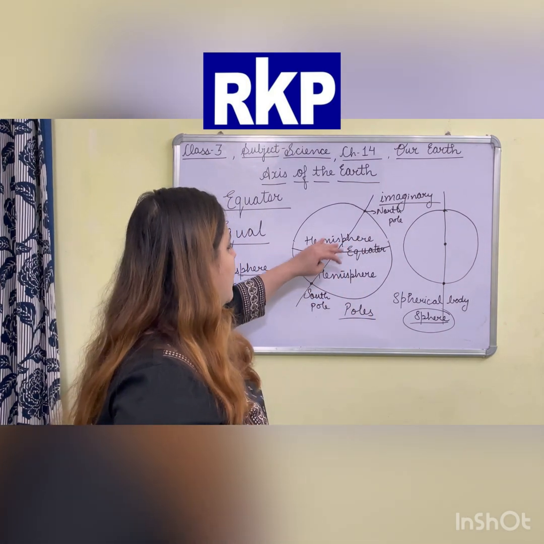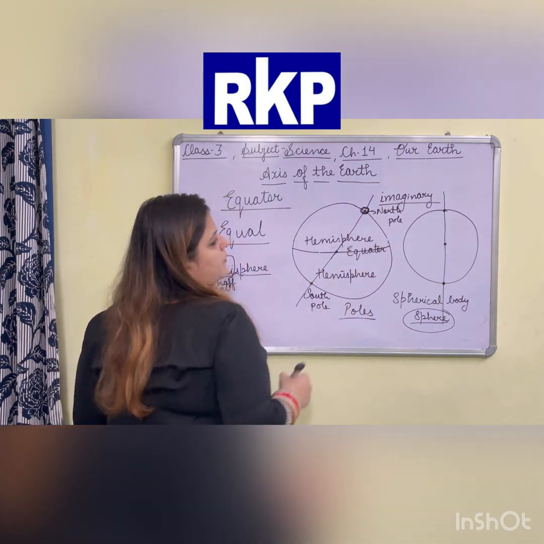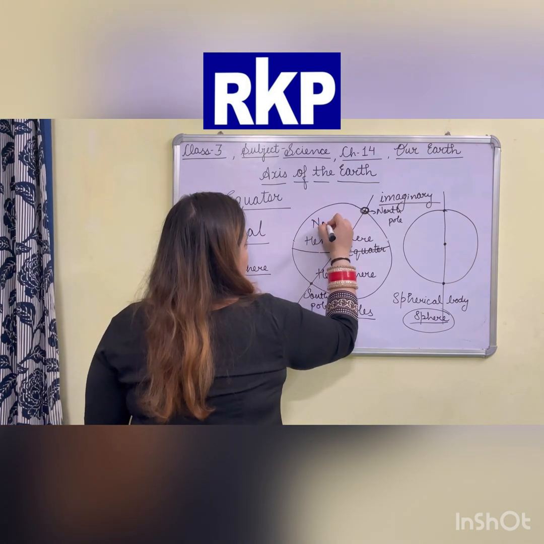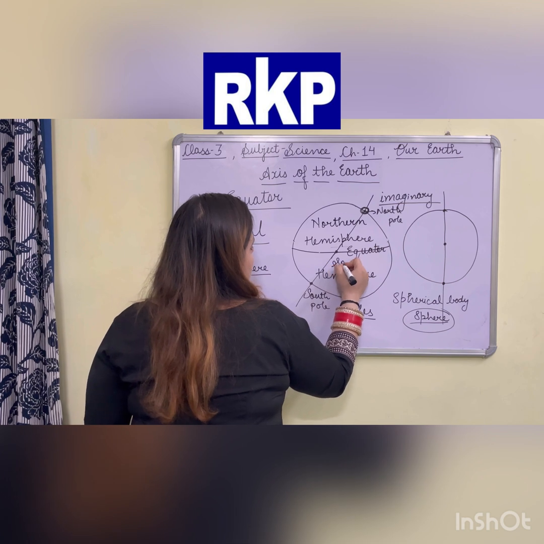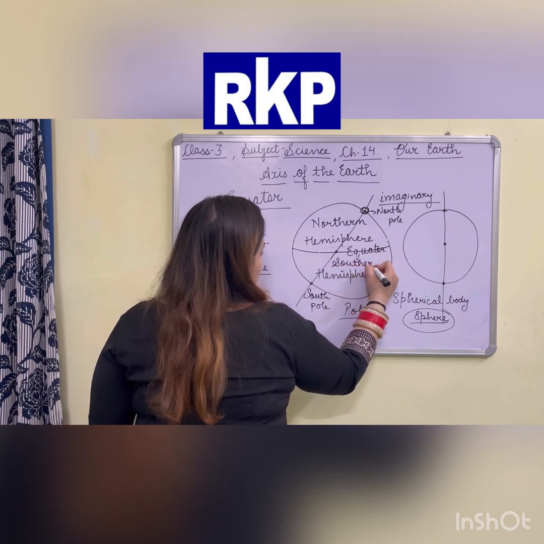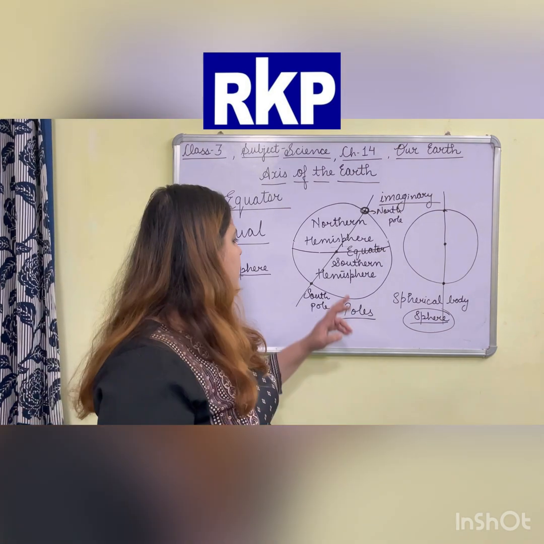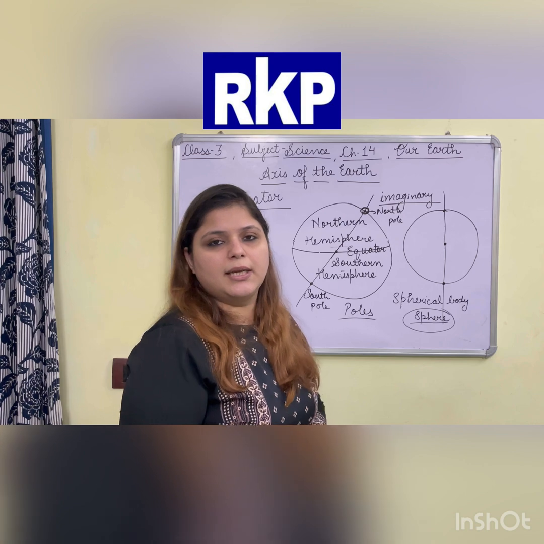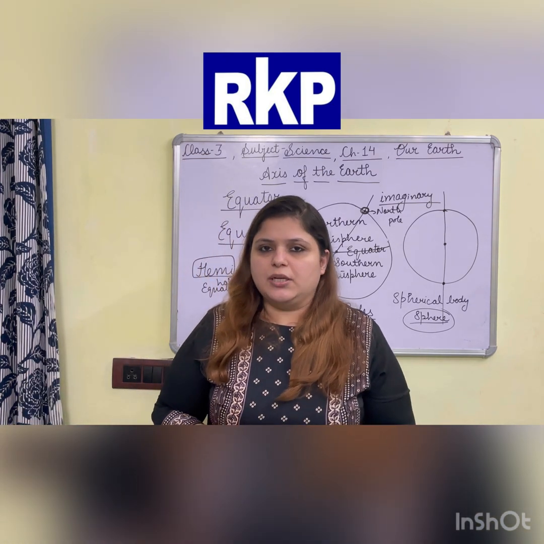The upper part which contains the North Pole is known as the Northern Hemisphere. What is it known as? Northern Hemisphere. And the lower part which contains the South Pole is known as the Southern Hemisphere. What is it known as? Southern Hemisphere. Fine.